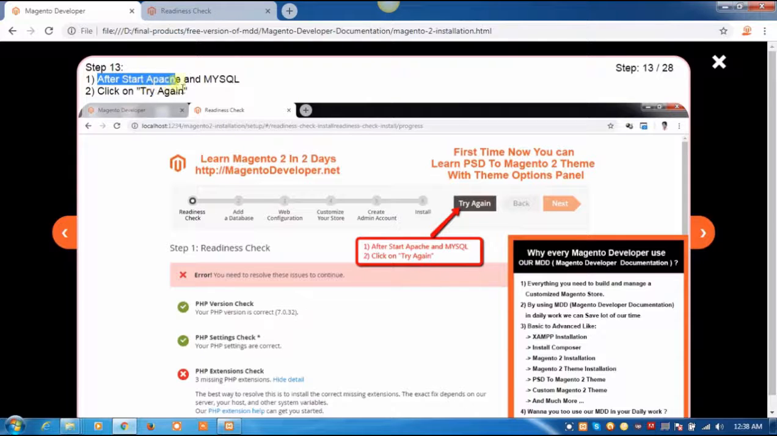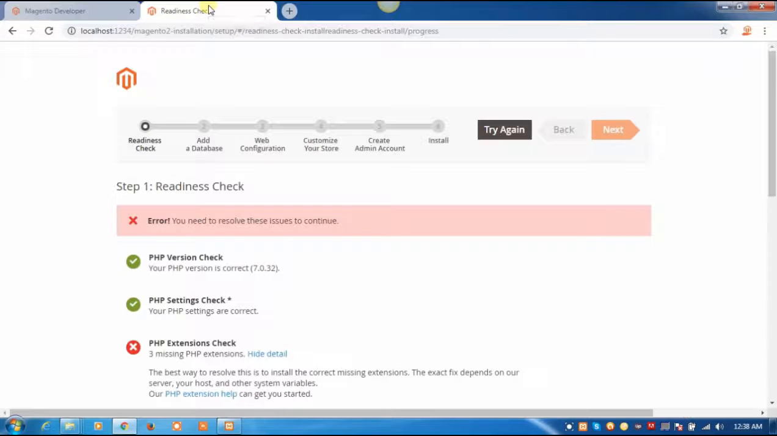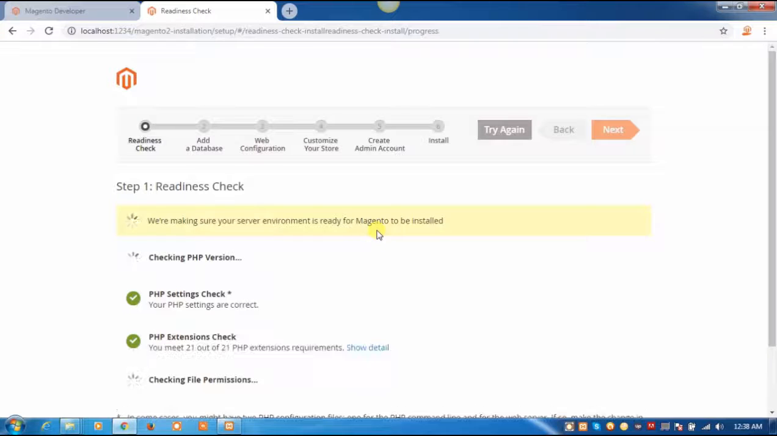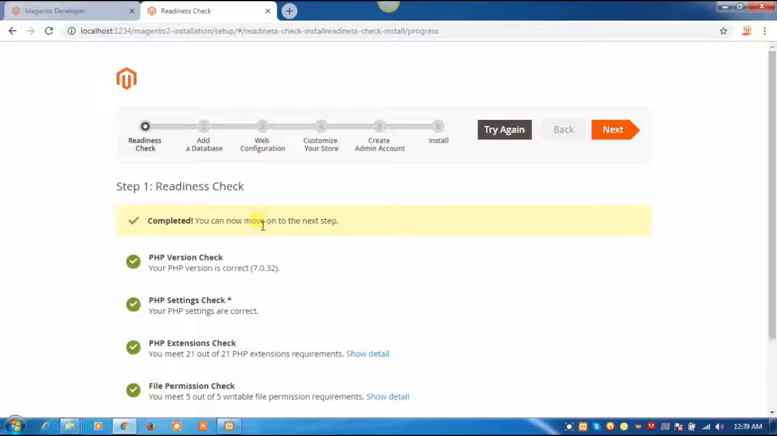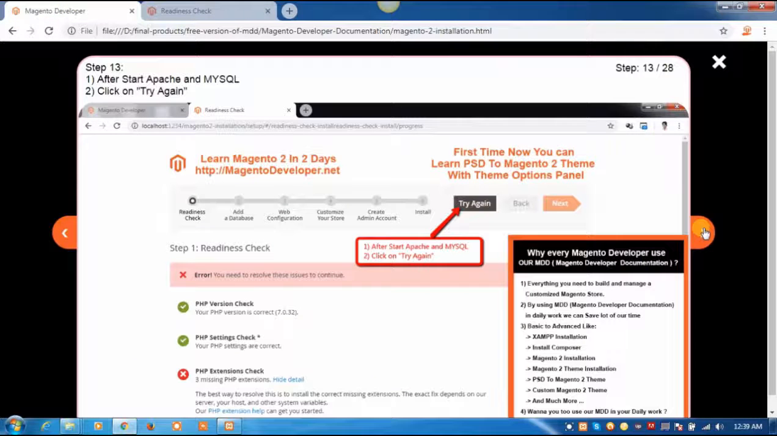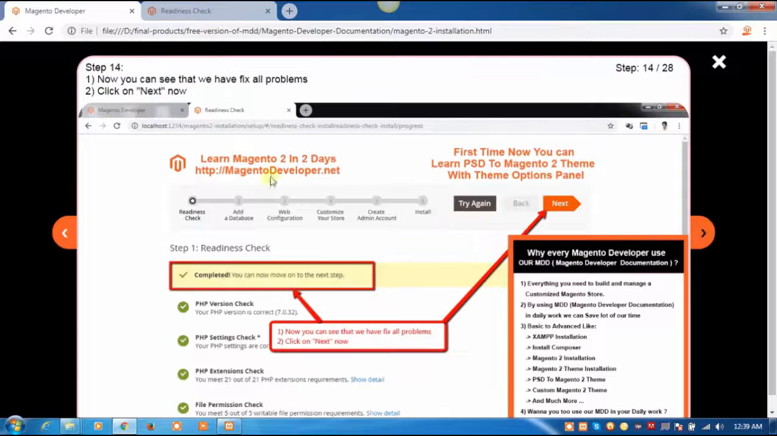After starting Apache and MySQL, click on try again. Go back to our installation. Click on try again. Completed. Now you can move on to the next step. Go back to our documentation. Click on next step of the documentation.